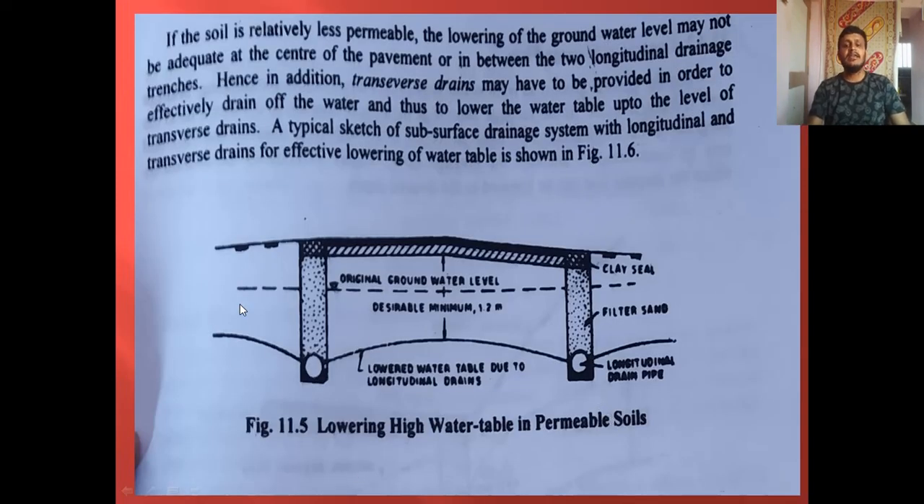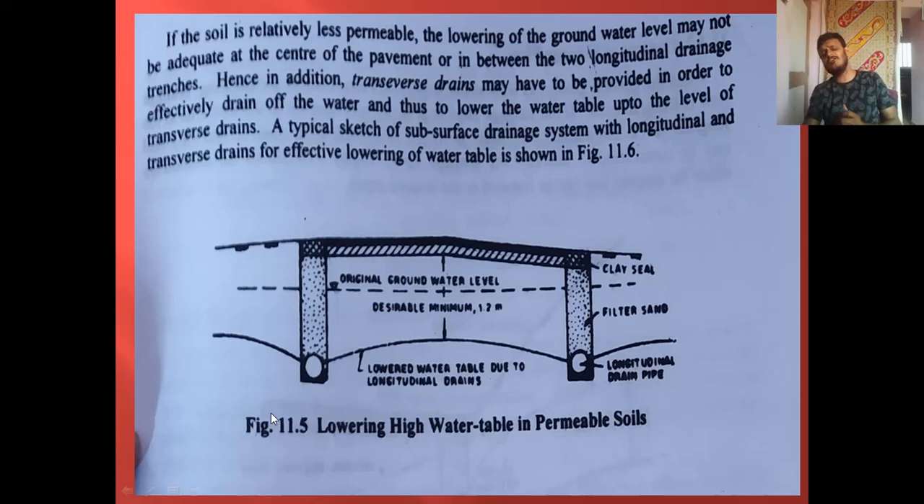Here you can see, in case of permeable soils, the groundwater table can be lowered by providing these longitudinal drainage trenches with longitudinal pipe on either side of the pavement. This was the original groundwater table. After providing these drainage trenches, there is a reduction in the level of the groundwater table. Now you can see the subgrade is kept well above 1.2 meter from the highest level of the groundwater table.